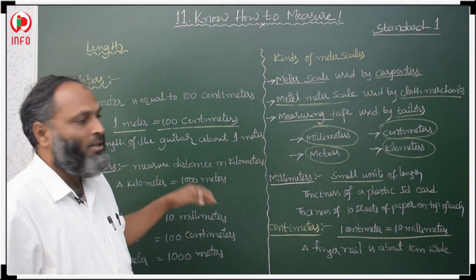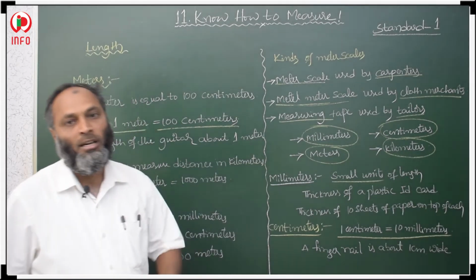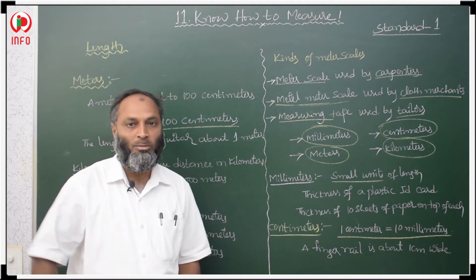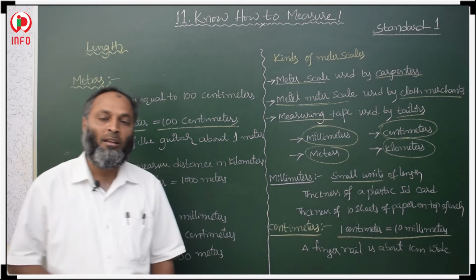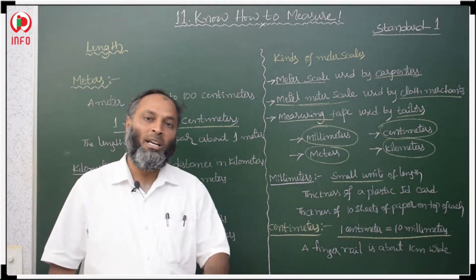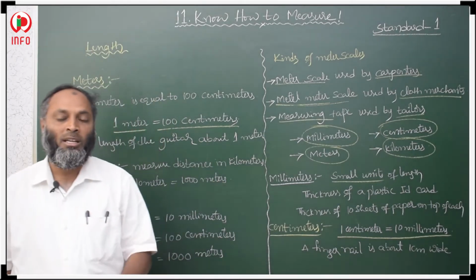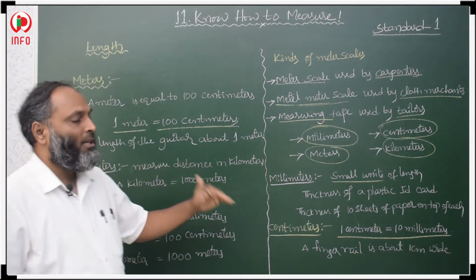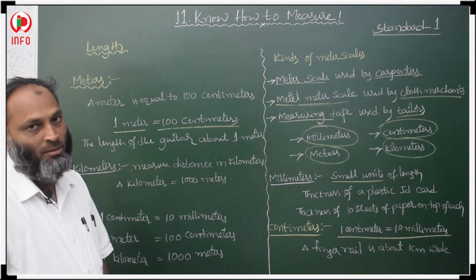The length of a room we measure in meters. Building height we can measure in meters, not in centimeters. Centimeters are small and millimeters are very small. We cannot measure building height in millimeters or centimeters, so we measure building height, and the length of a hall, in meters. Meters are bigger than centimeters. 1 meter is equal to 100 centimeters.